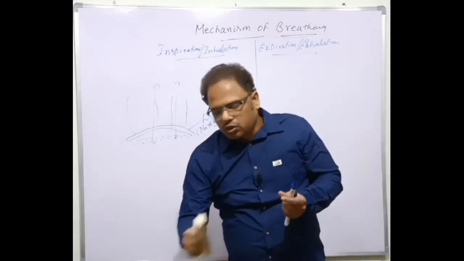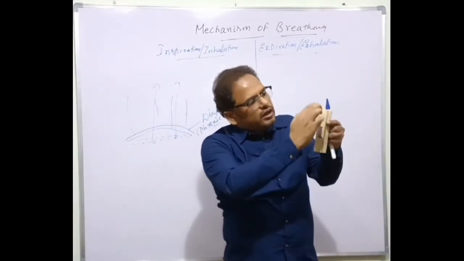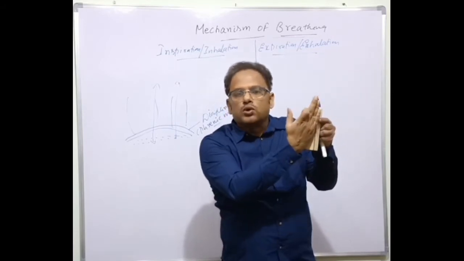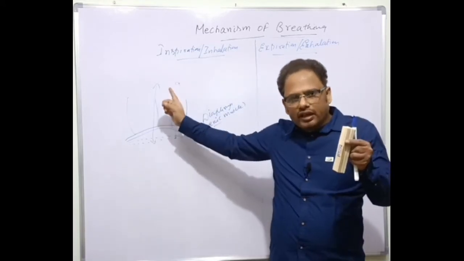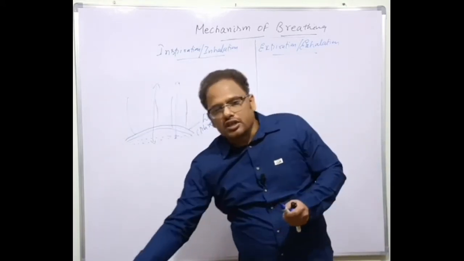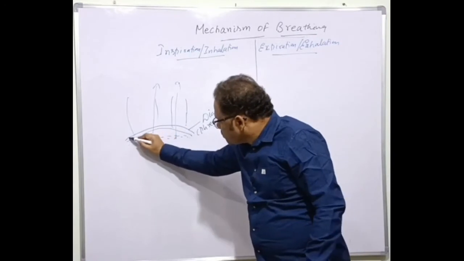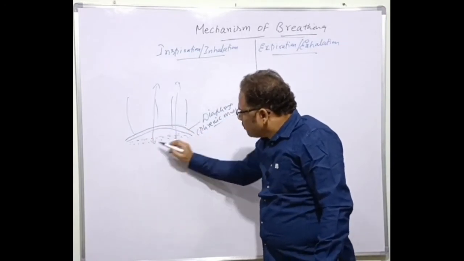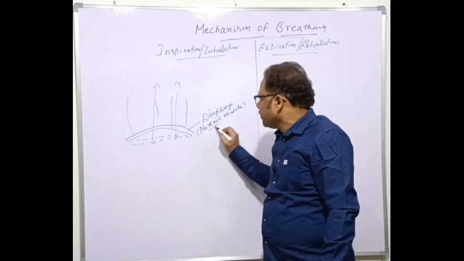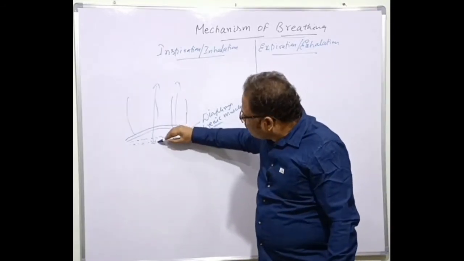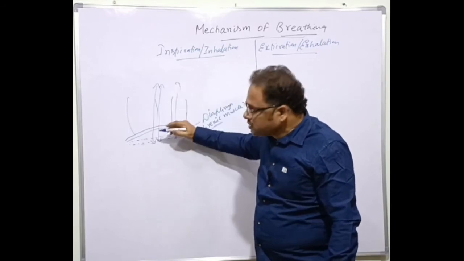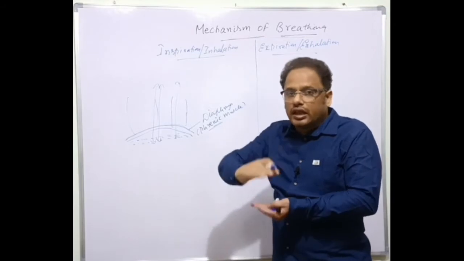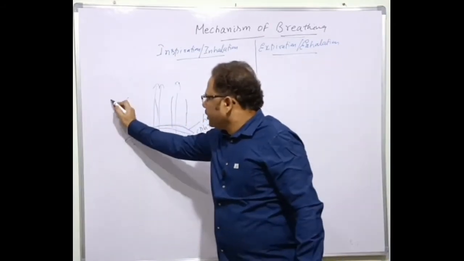For example, this is the thoracic cavity, and it is increased in this direction. That is the vertical lining, the antero-posterior axis of the thoracic cavity. Why is it increased? Because of the dome shape. This is the original position, and it becomes like this because of the contraction of the phrenic muscles. As a result, the vertical axis of the thoracic cavity is increased. So that is the net result, number one.